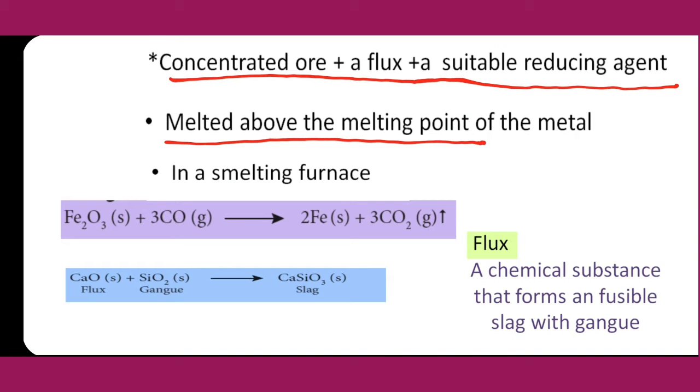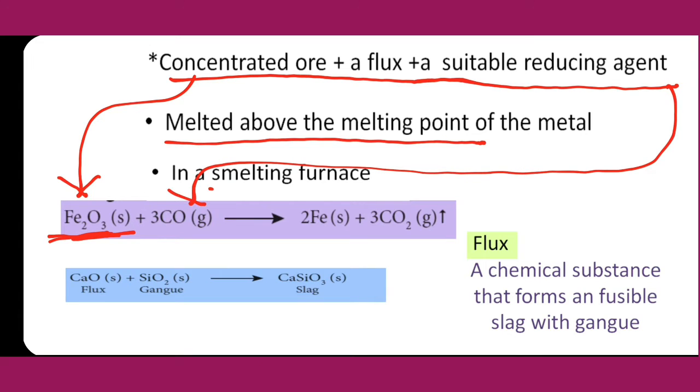In a smelting furnace, Fe2O3 is the concentrated ore. It is reacted with a suitable reducing agent, that is carbon monoxide.